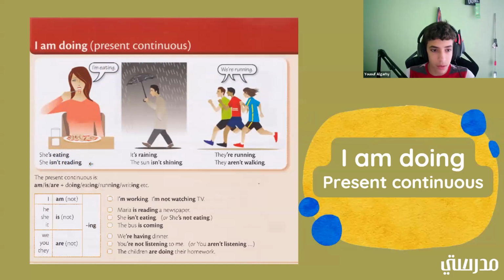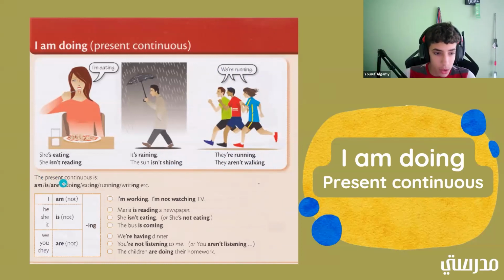All right. So here we have a picture of someone walking in the rain. It says it's raining. So if it's raining, the sun isn't shining. And here we have 3 people running and they say we are running. So if they are running, then they aren't walking. So here we're using positive and negative forms to display what is happening in the pictures.